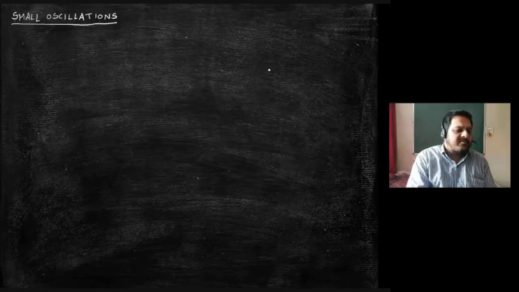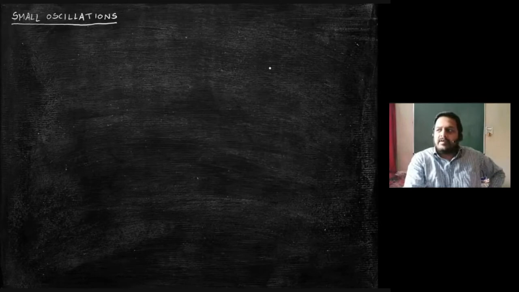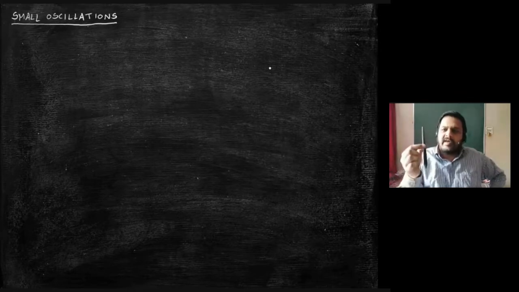The problems involving small oscillations: when you talk about small oscillation, the first thing you realize is that your system will be near some equilibrium position. Let us try to see this in a series of examples. Take a simple pendulum. The default position of a simple pendulum is hanging straight in the downward direction.